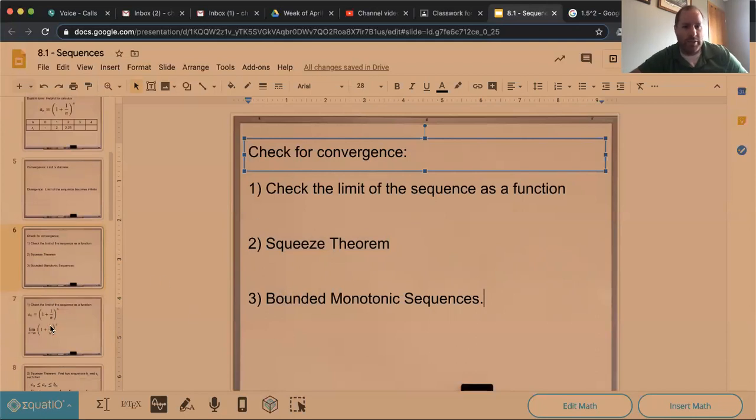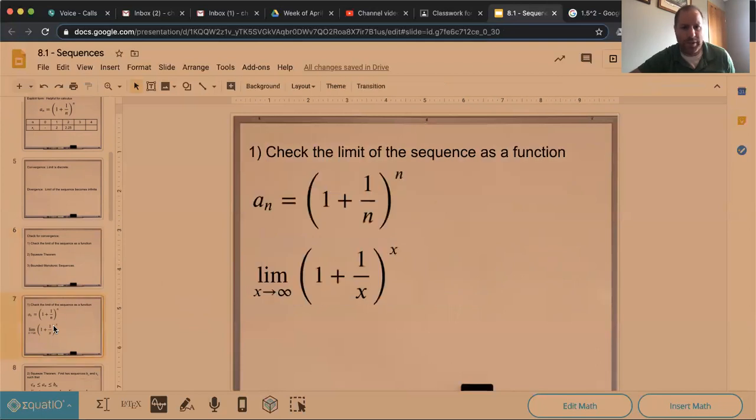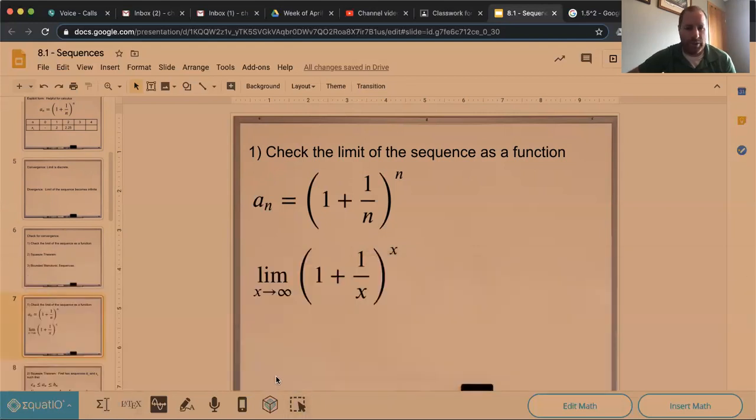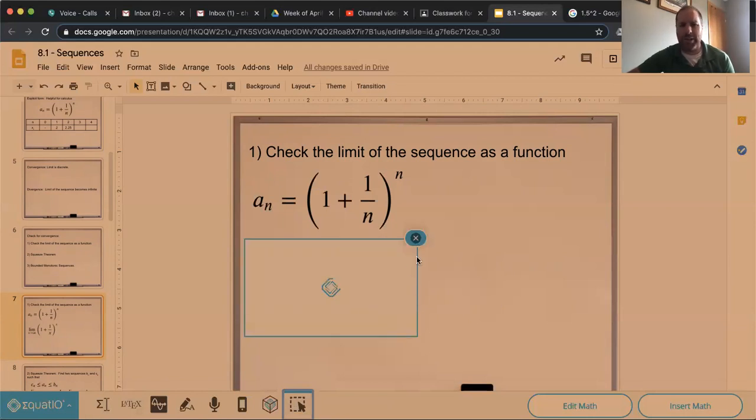So for the first one here, checking the limit of a function. We'll go back to that example here. What we would do is just basically think about that as a function, right? There is a difference between this and the function. They are not the same thing, but if the function goes to a particular thing, then the sequence is also going to go to a particular thing. And I'll show you what I mean by that difference here in just a second. But here what we would do is, we'd take the limit of this. Actually, let's just grab this so I don't have to retype it all. This part here, you guys have done this limit. We've done that before.